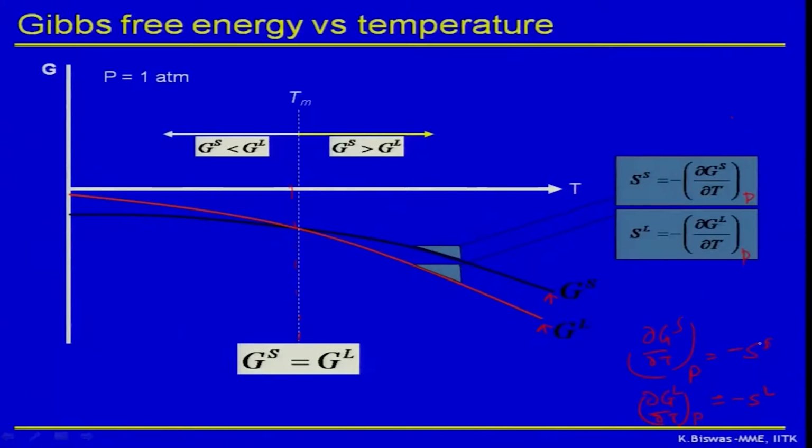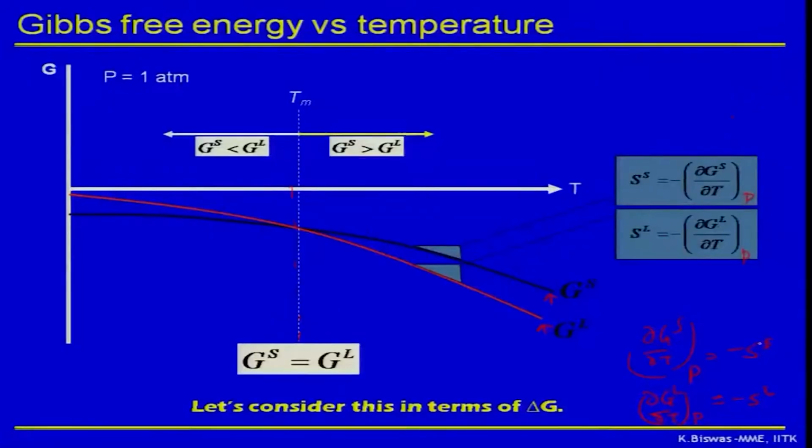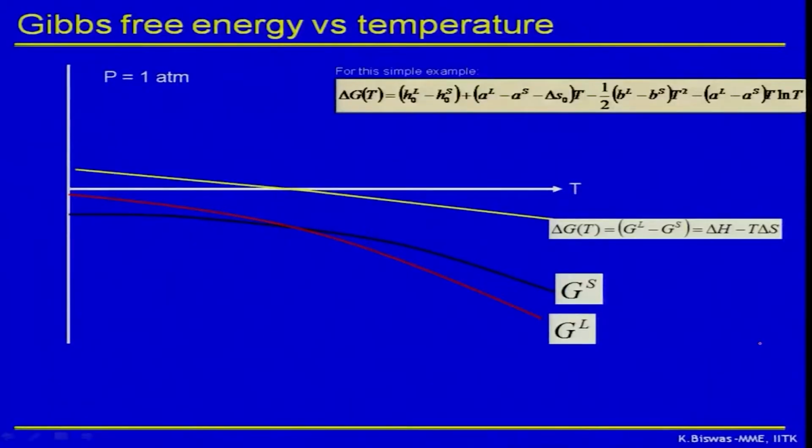Okay, now can I do this in terms of delta, that is the change, because I have been mentioning that this change is what we are interested in, the relative change of these functions, not the absolute values. So let us do that. Let us consider this in terms of delta G. For a simple system, let us plot again everything. G I have already written there, delta G looks like this. Please do not ask me to do the maths, you can do it yourself.